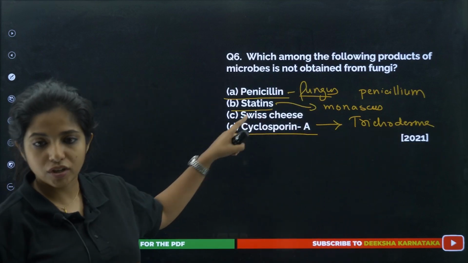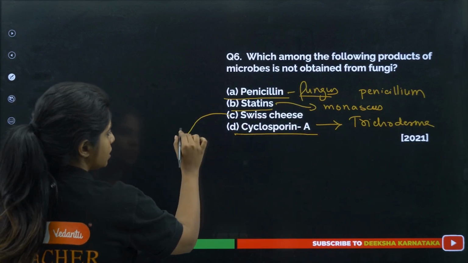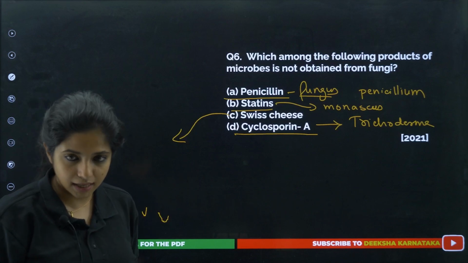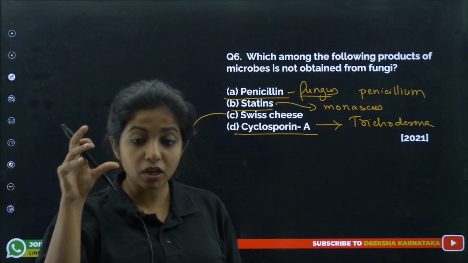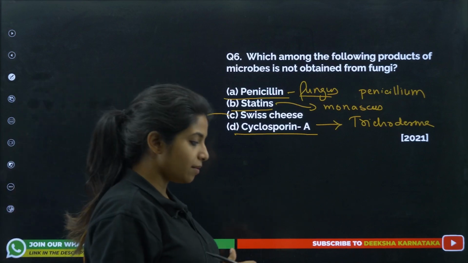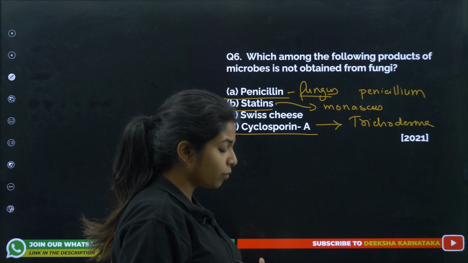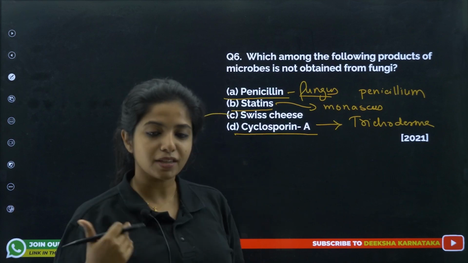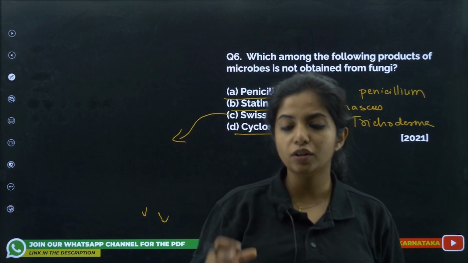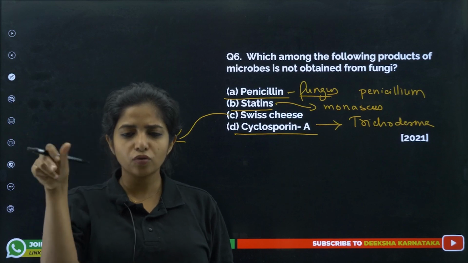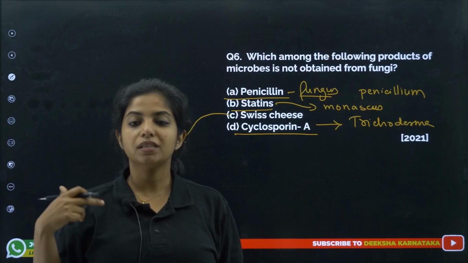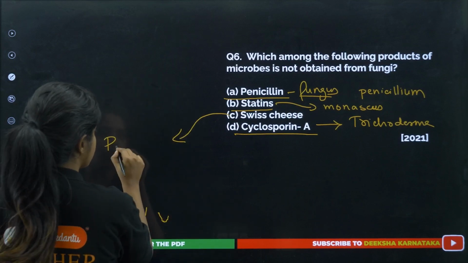It is Swiss cheese, my dear children. Swiss cheese again is obtained from bacteria. Swiss cheese has big holes, which is done by Propionibacterium shermani. So that is how I remember it. It is the one that releases too much CO2, which is why there are so many holes in there. So it is done by a bacterium, not by a fungus.